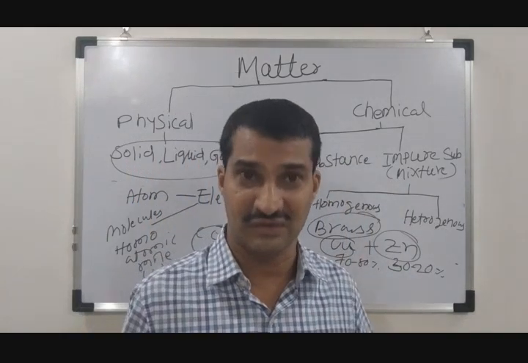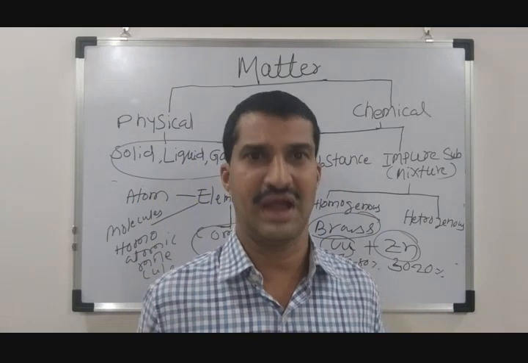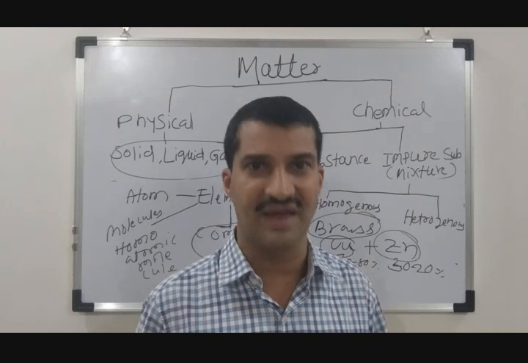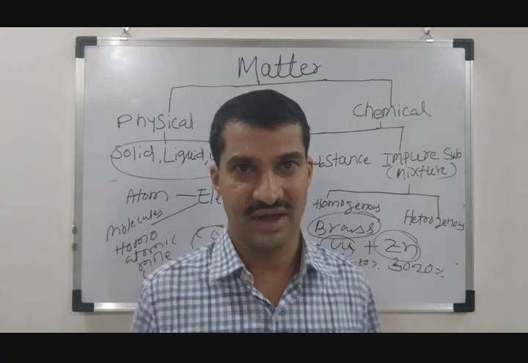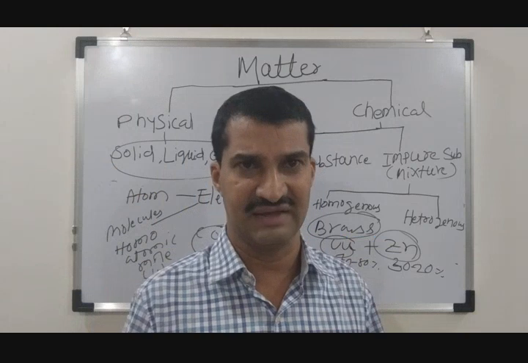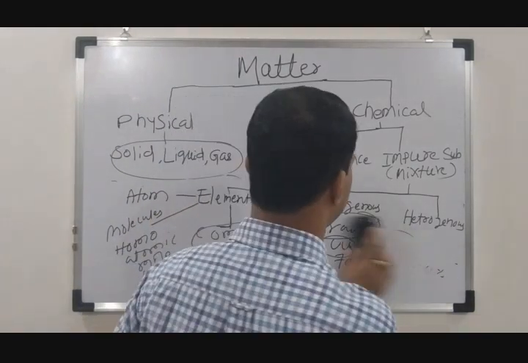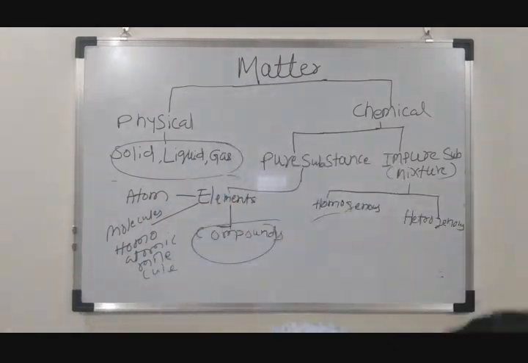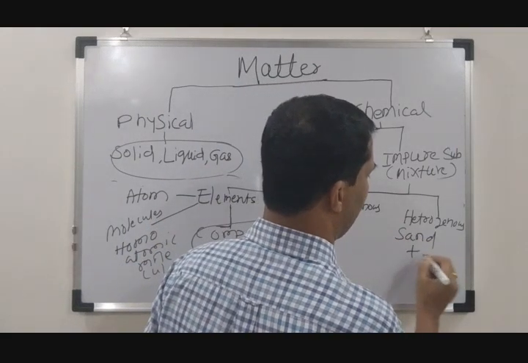Then what is a heterogeneous mixture? A mixture is said to be heterogeneous when the two or more substances that are mixed have a clear-cut phase of separation, and they do not maintain uniformity inside the mixture. For example, let's say we mix sand particles with iron pieces.